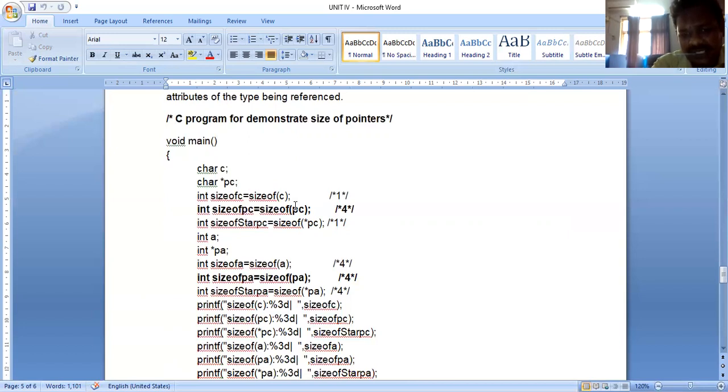Size of PC: PC is the variable name, and sizeof is the keyword. That can be used to retrieve the size of the character pointer variable PC. What is the size of PC here? 4. Here also PA. What is PA? An integer pointer variable. What is the size of the integer pointer variable? Again 4. So these two are the same. You can use double also, so the size of a double pointer variable is also the same. That is the concept here.